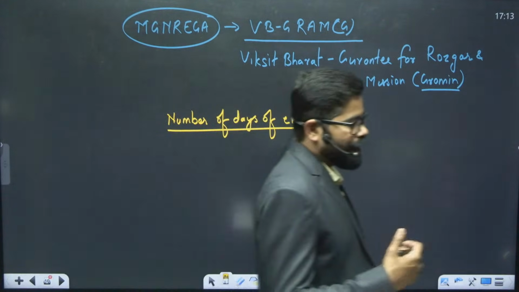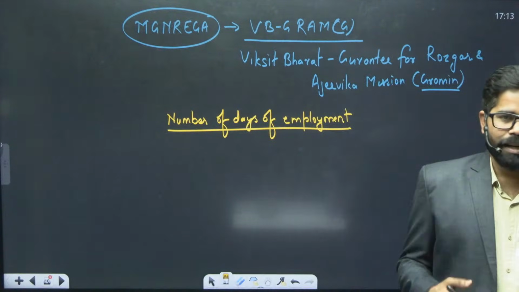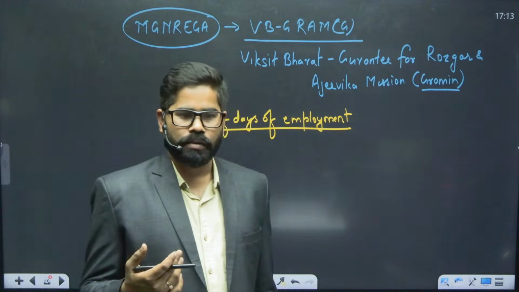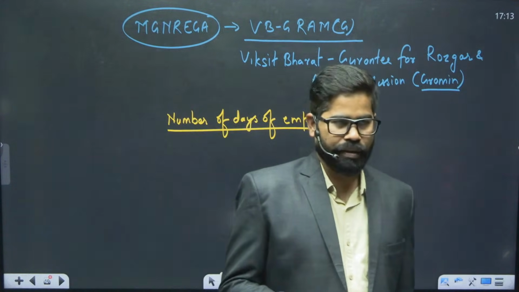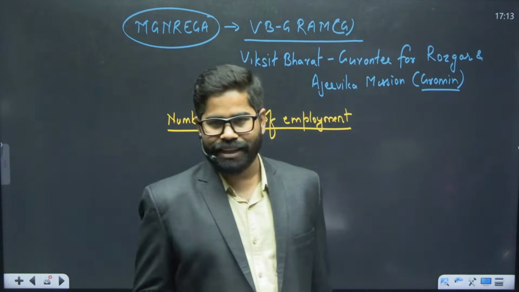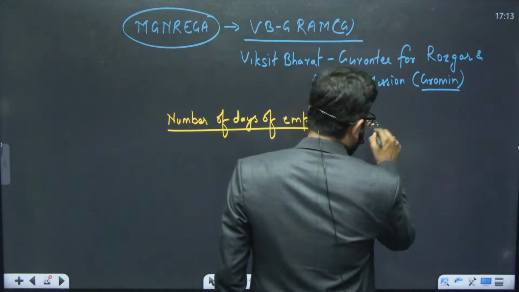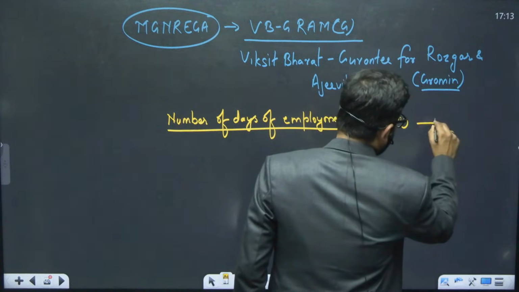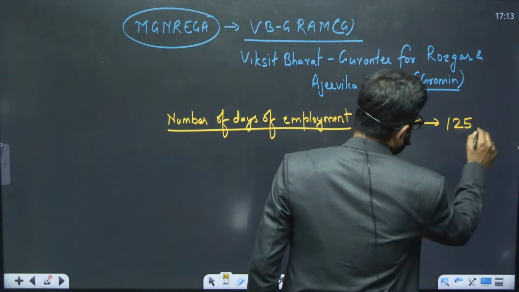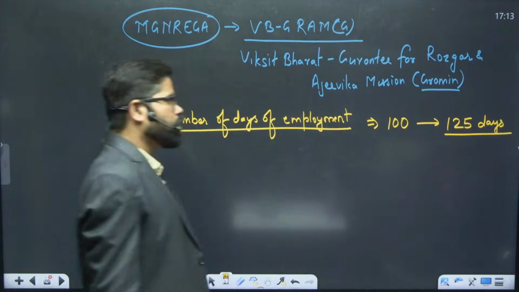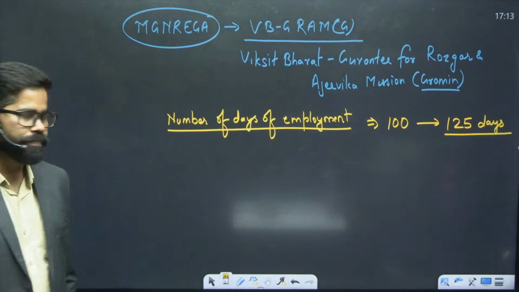Although it was 100 minimum number of days, in actual, in most of the states, 100 was the maximum cap. Okay. So what we see is that now we are having 100 to 125 days. So now this is changing, that it will be 125 days.